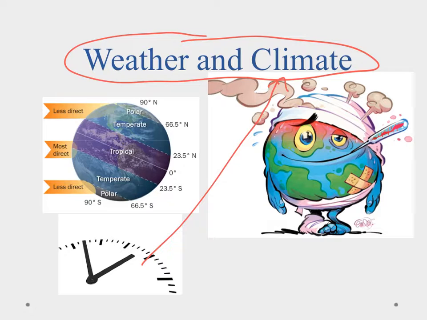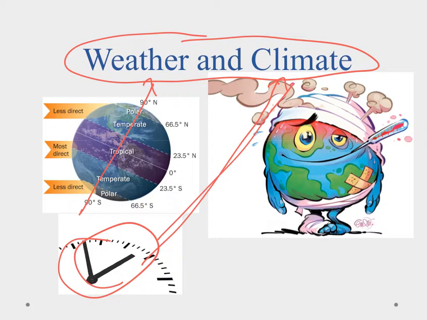Now, what causes changes in the weather or what causes the weather? Well, it would be uneven heating of the Earth's surface. So because we're tilted like this, we get a little bit less sunlight at the poles than we do down at the tropics. And we'll notice some variations there. And this uneven heating makes some pockets of air warmer than others, and that's what causes weather. But weather is instantaneous. It's how is it today? How is it right now? Climate's when we factor in this time component and put it this way.